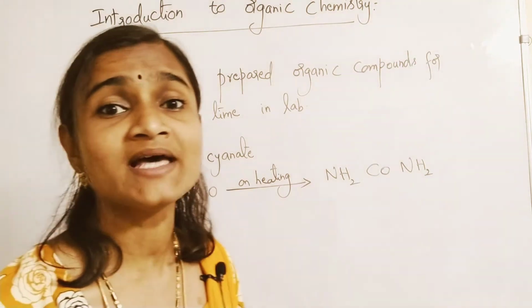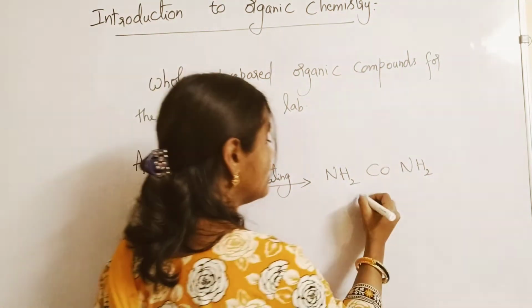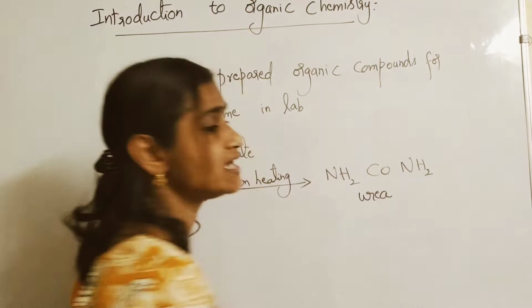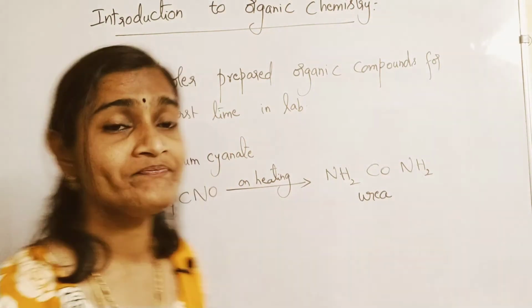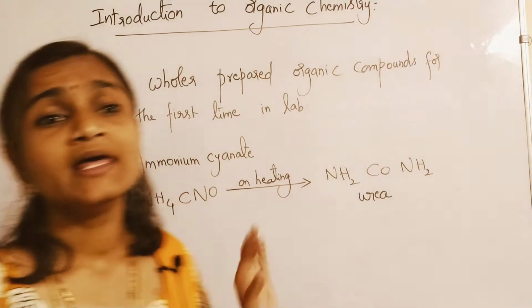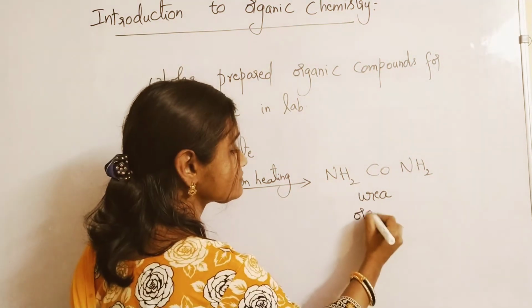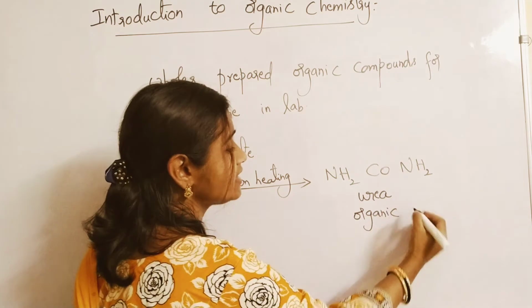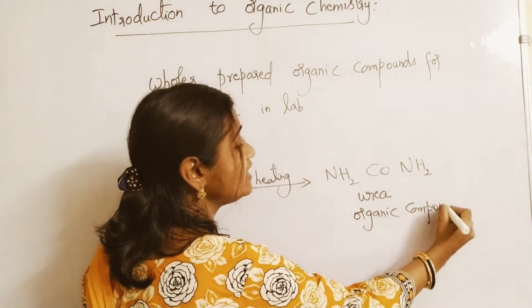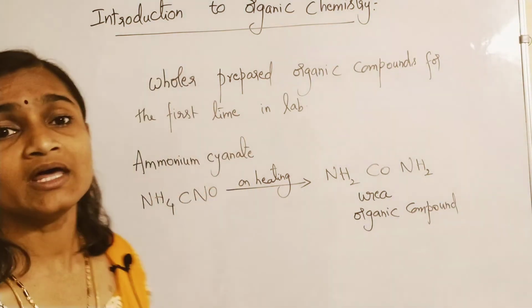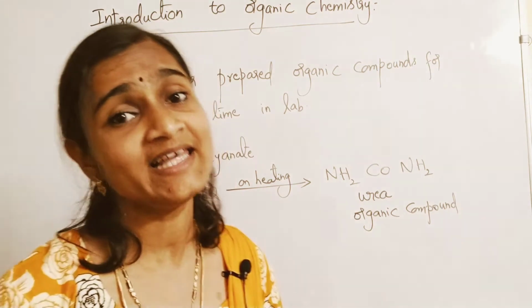So for the first time he prepared an organic compound by heating an inorganic substance in the laboratory. Accidentally he prepared it.